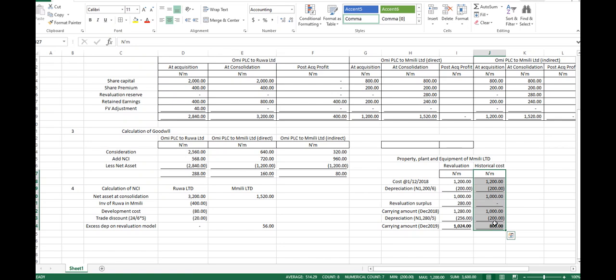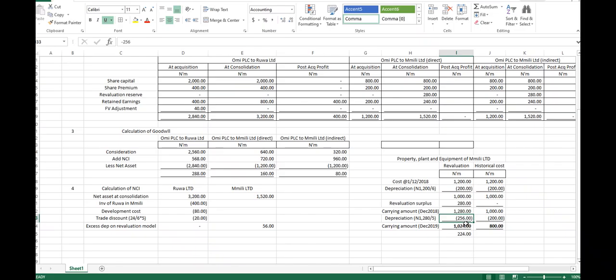The difference between these two, this minus this, is 224, right? Now, that 224, this 256, this is 56.